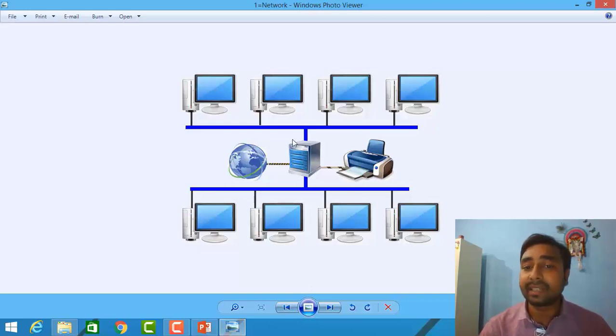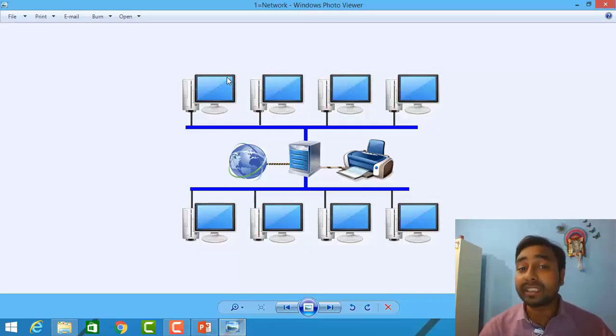Suppose that in this server a main PC is connected. Any one of the PCs you can take as a server. So suppose that in this PC I have installed the Google Chrome application. So all those PCs will have the access right to use Google Chrome. So that is the example of sharing software.